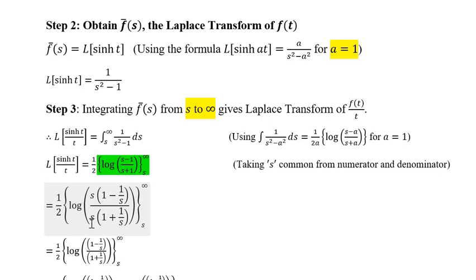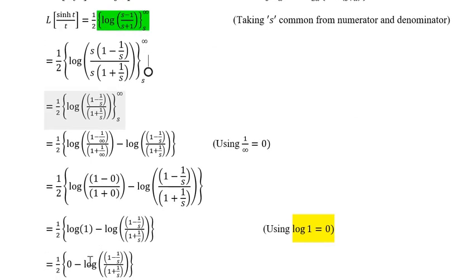This s and this s get cancelled, and giving upper limit infinity to s, this term will become 0 because 1 upon infinity is 0. This term will become 0. 1 minus 0 is 1. 1 plus 0 is 1. 1 upon 1 becomes 1. Log of 1 is the upper limit.